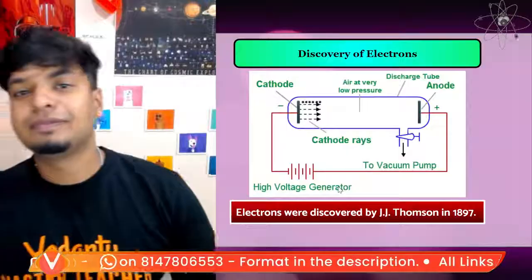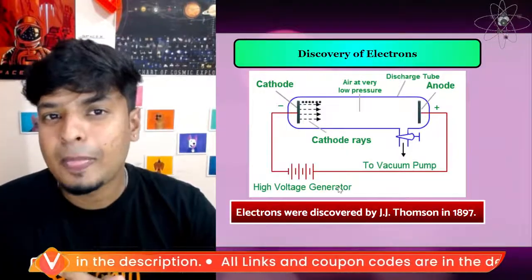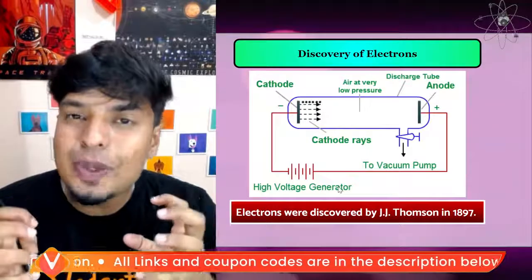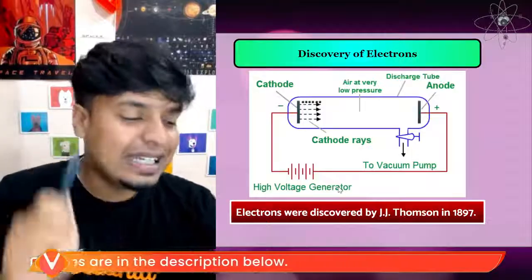Okay, first, let us see how electrons were discovered. Electrons were discovered by whom? By J.J. Thomson in the year 1897.